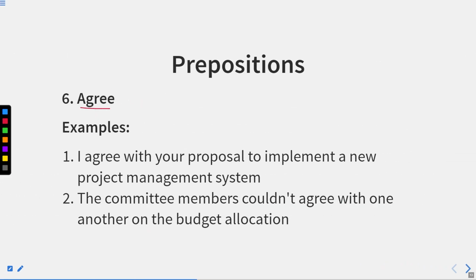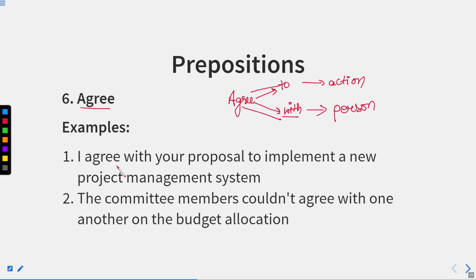We have another word, that is agree. Now again, if there is the word agree, it can be followed by two prepositions. One is to and another is with. Now whenever we use agree to, it means we are using an infinitive. So after to we have the verb first form. If I'm using agree to, it means I'm showing an action. But agree with is used when we agree with a person, or when we show our consent with the person. We use agree with.